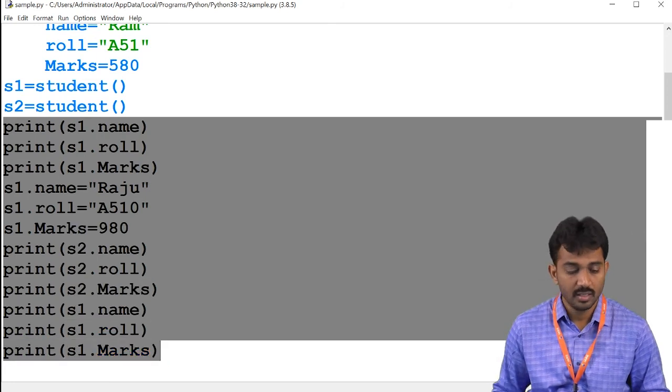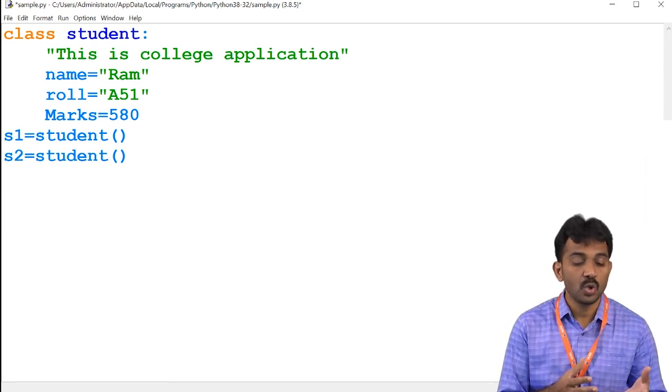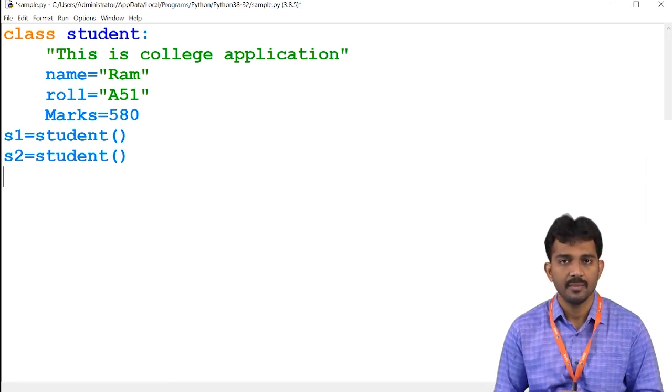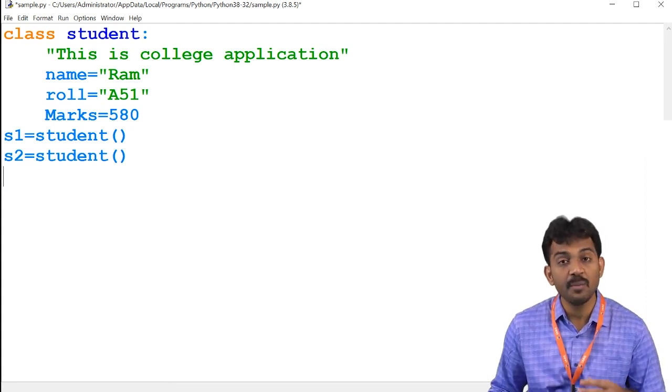And this is the way we create an object, as well as the way to create a class. Even if you want, you can create an employee class. Just take employee as the class name, right? And you write it, and like that you can create n number of objects.